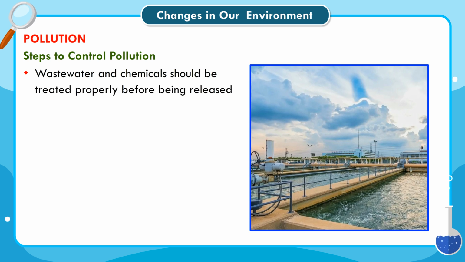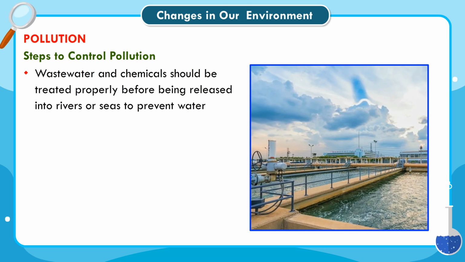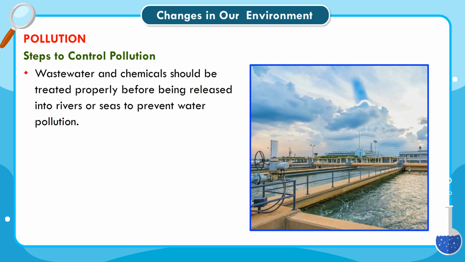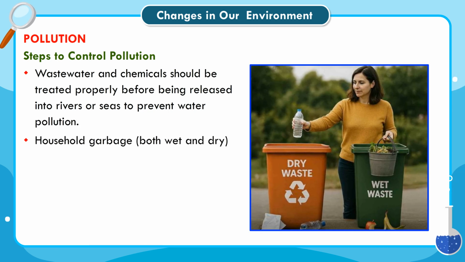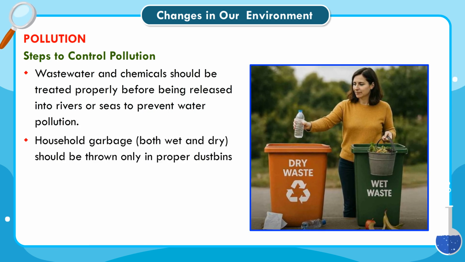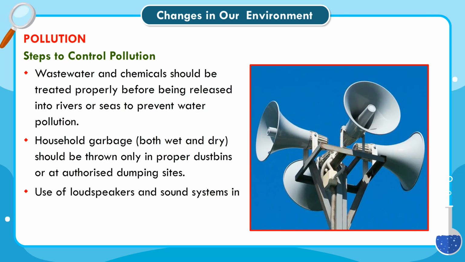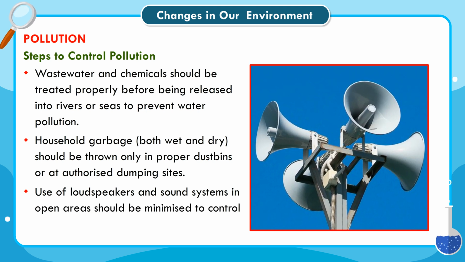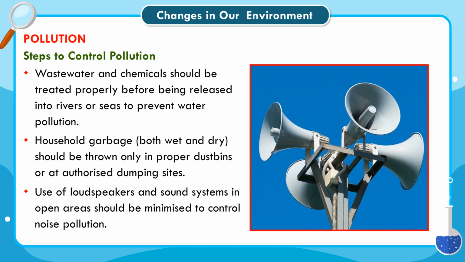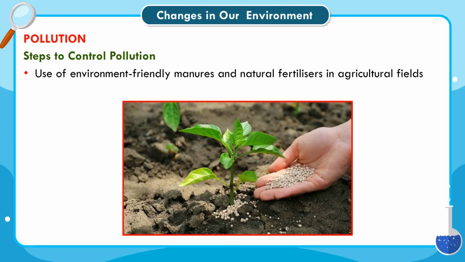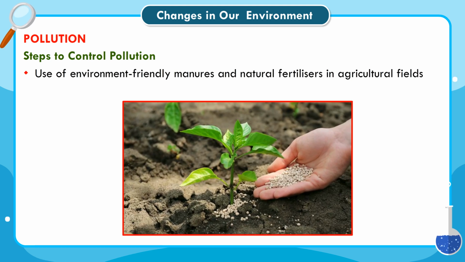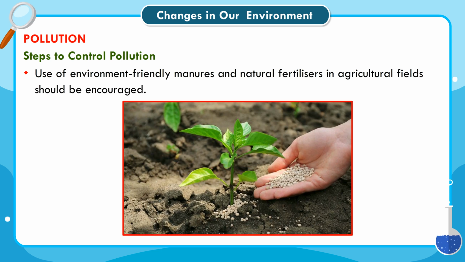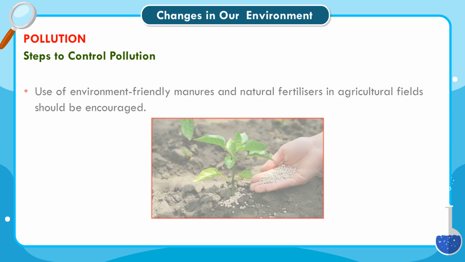Wastewater and chemicals should be treated properly before being released into rivers or seas to prevent water pollution. Household garbage, both wet and dry, should be thrown only in proper dustbins or at authorized dumping sites. Use of loudspeakers and sound systems in open areas should be minimized to control noise pollution. Use of environment-friendly manures and natural fertilizers in agricultural fields should be encouraged.